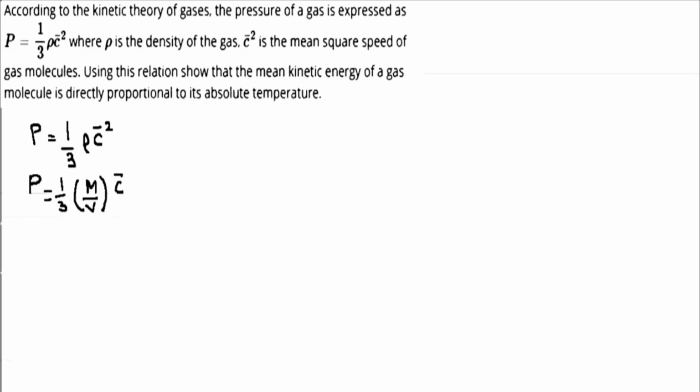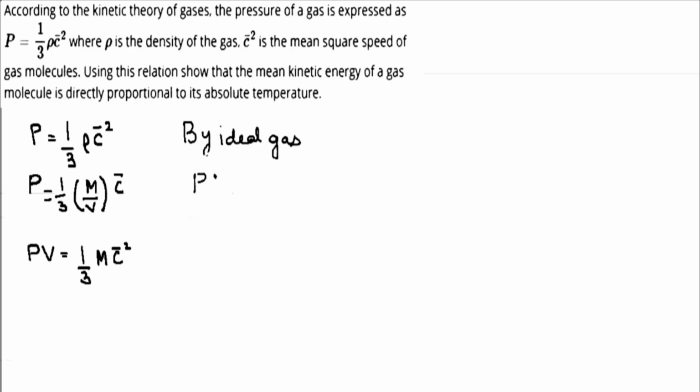Now on transferring the volume to the LHS, we will get the expression as PV is equal to 1 upon 3 mc square. Now as we know, by the ideal gas equation, we will take into assumption that the number of moles is 1.